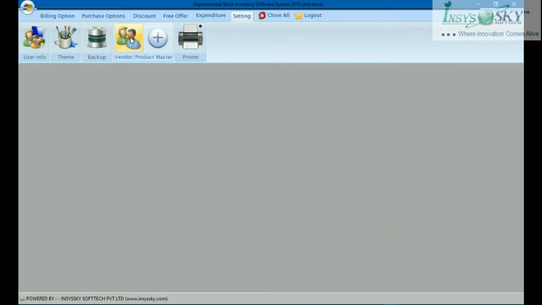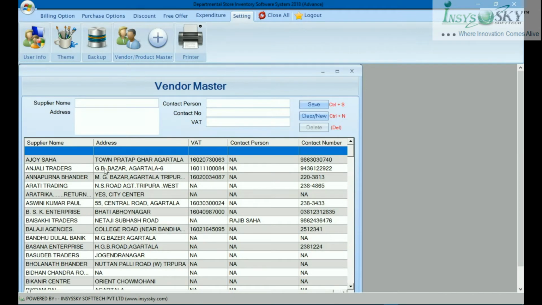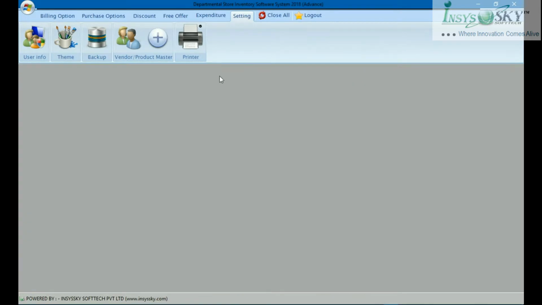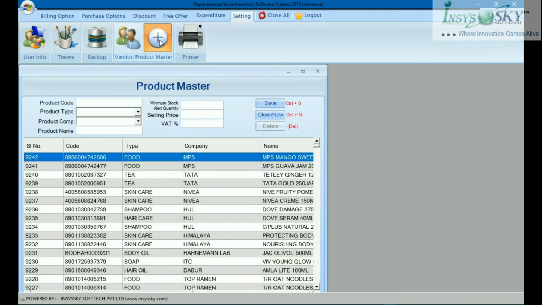You can add vendors here, all types of vendors: their name, supplier name, address, contact number, everything will be in this database so you can see it anytime. Also you can put in the product database.